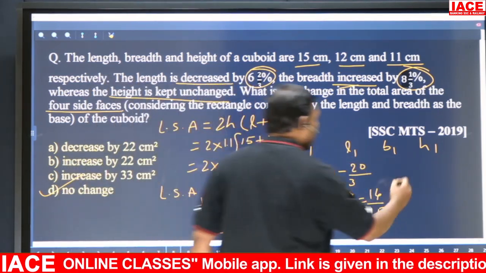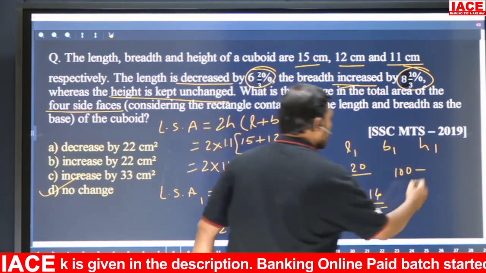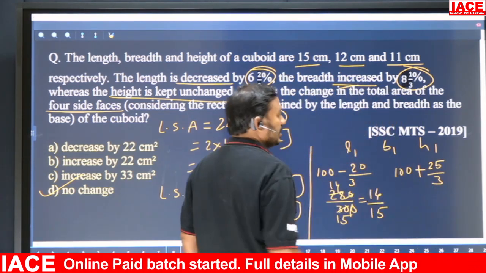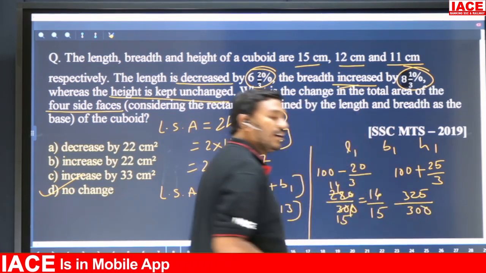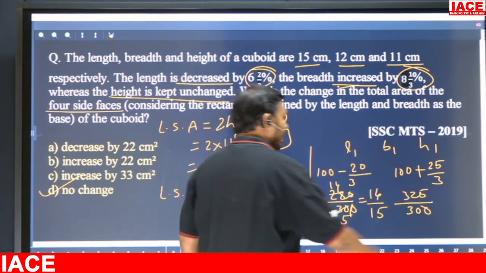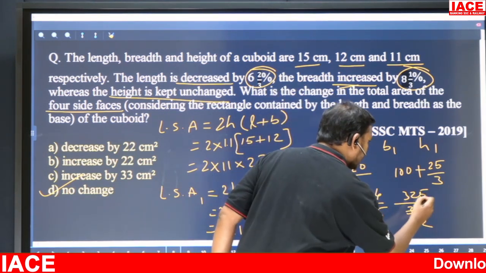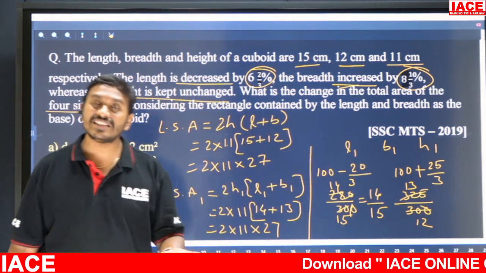Similarly, 100 plus, since it is increased, plus 25 by 3. 25 by 3 means how much? 325. 325 by 3 percentage means, by 2 zeros higher, so what will come here? This is 250 means 12, and this is 13. So 13 by 12. So 14 by 15, 13 by 12. These are the fractions we'll get.